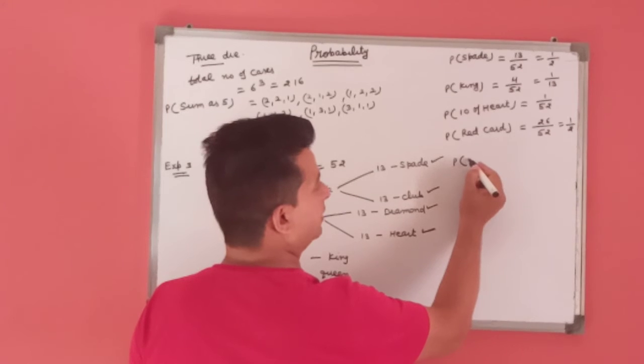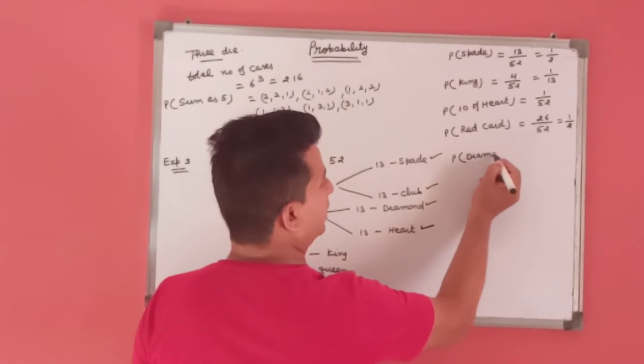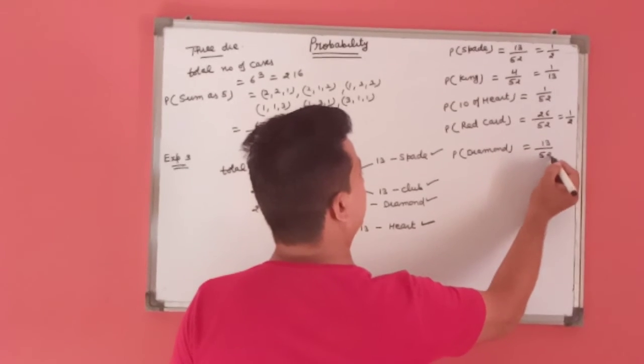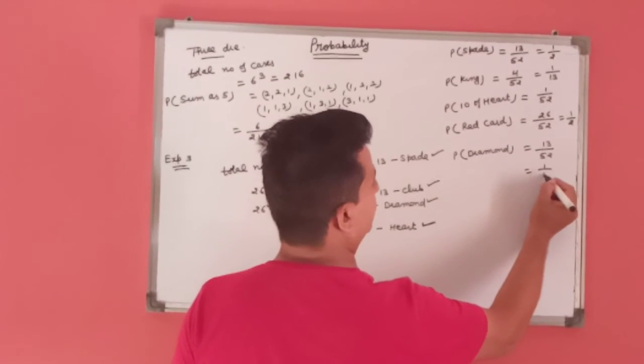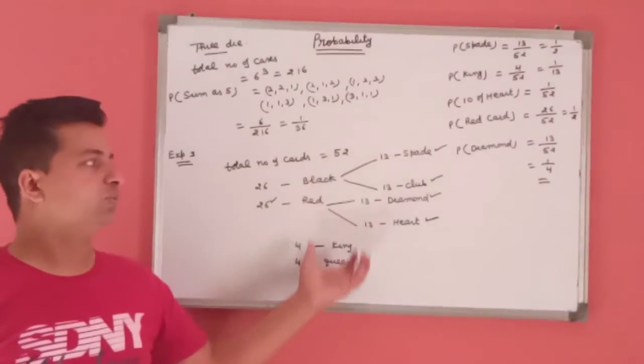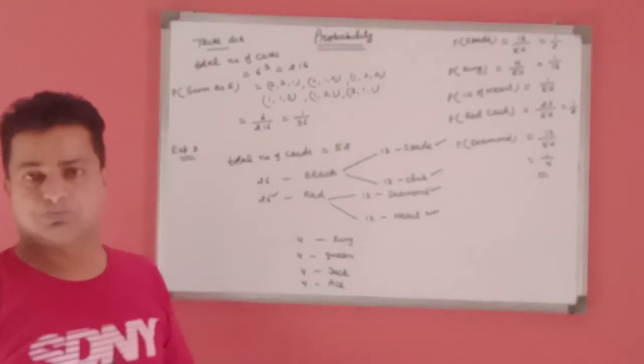If we find the probability of getting a card of diamond, total number of diamond cards are 13 and total are 52, this means 1 by 4. These are the 52 cards and we find probabilities like this.